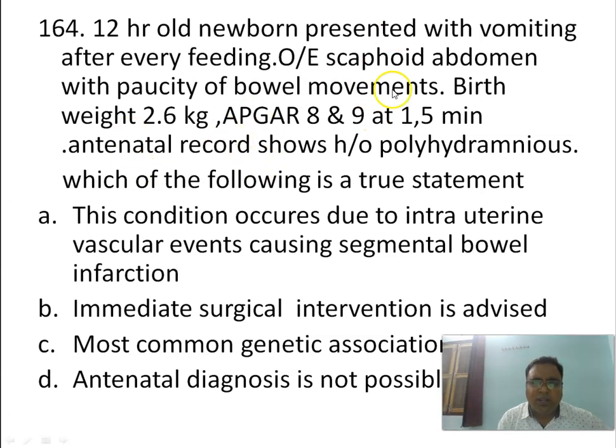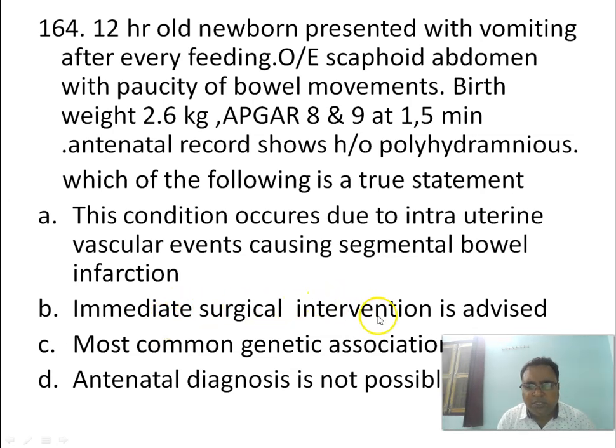So from this, what is the disease? On examination, we are getting scaphoid abdomen. We are getting positive bowel sounds. So it could be a case of CDH. Among these four, which one is the correct answer? This condition occurs due to intrauterine vascular events causing segmental bowel infarction. Is it true or false?